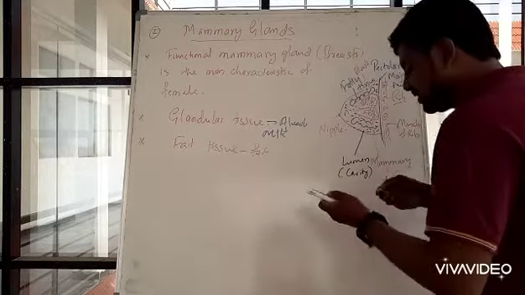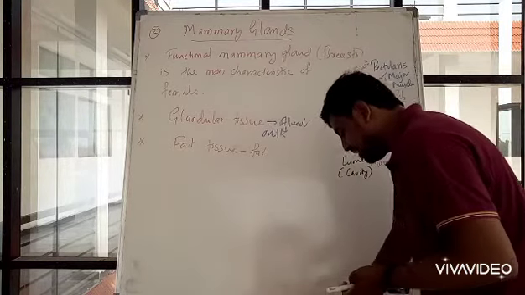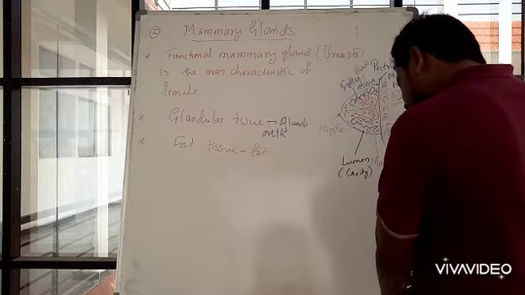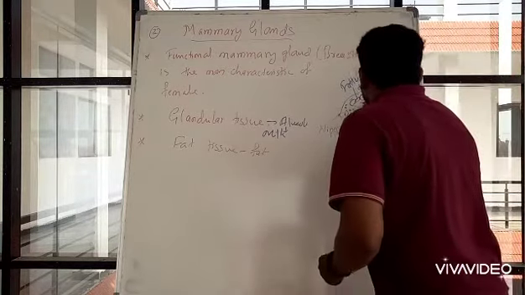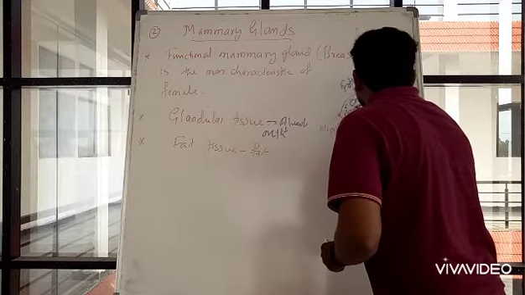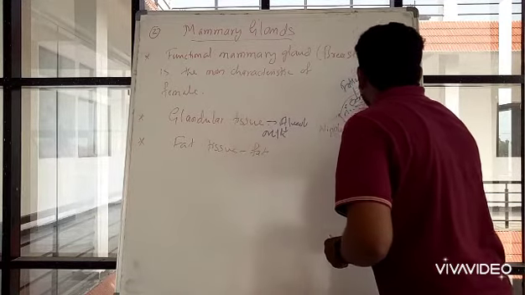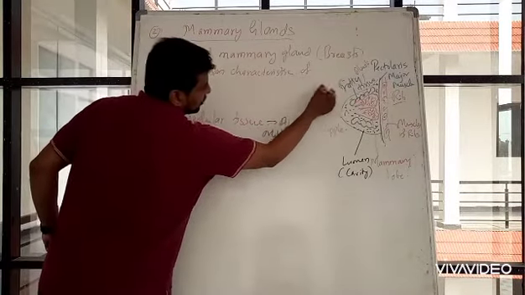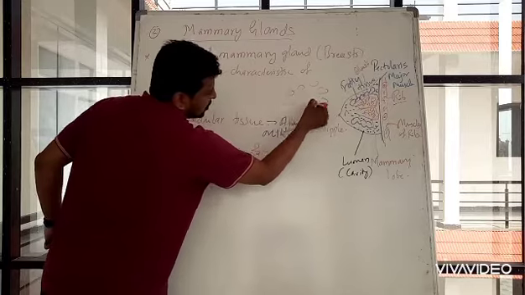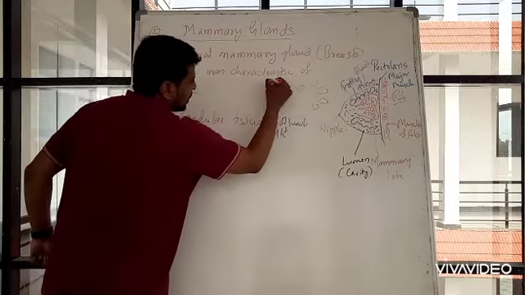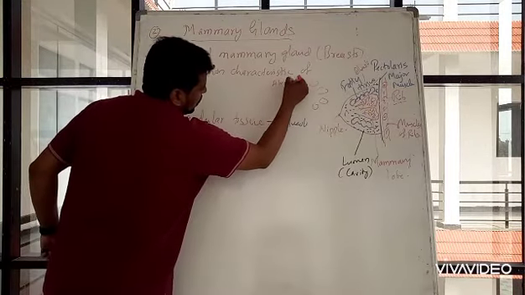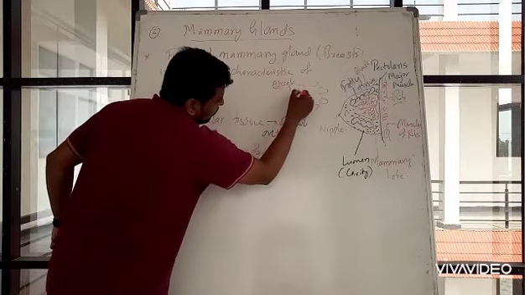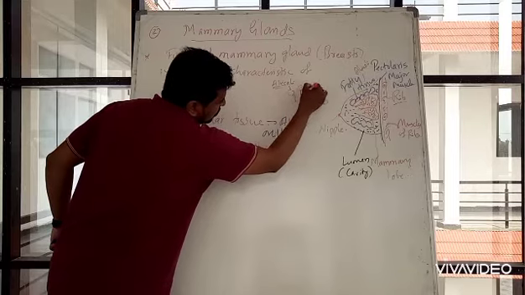These alveoli are connected with the help of tube-like structures known as tubules. I will draw like this. Many alveoli will be there, and these alveoli have many tubules.